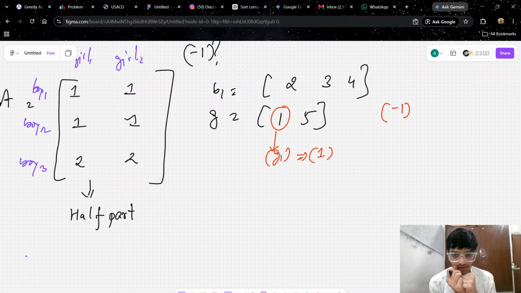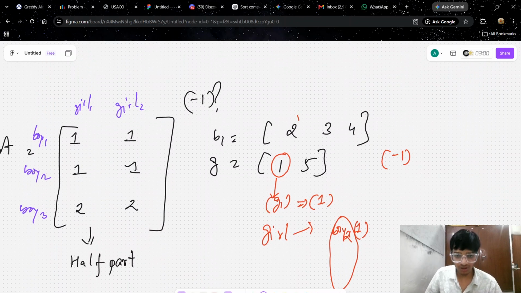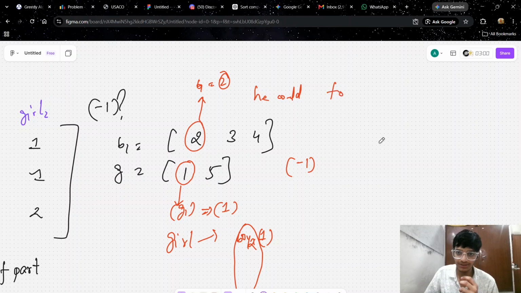What does this mean? That one means that a girl gets a maximum amount of sweet from a particular boy, maybe some of the boys, suppose from boy 2 or maybe boy 3. That is, the maximum she can get is 1. And what does this mean? That is B1, that is 2. That is the minimum he could give to a particular girl or some girls, that is 2.